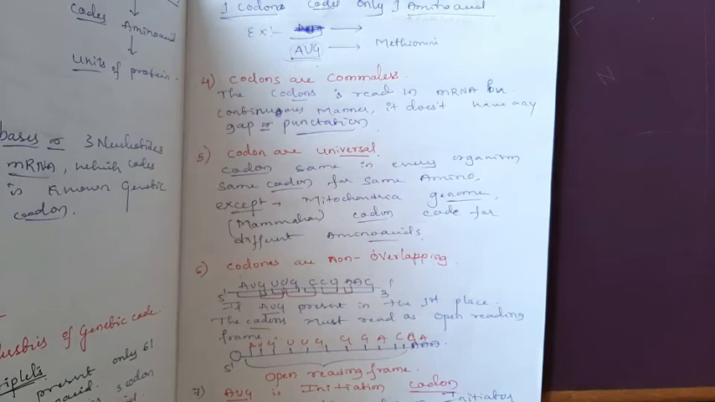Codons are commaless. Next, codons are universal, but for the universal characteristic feature there is an exception.